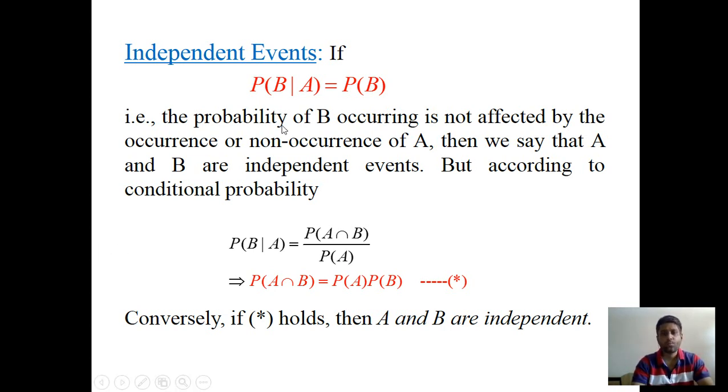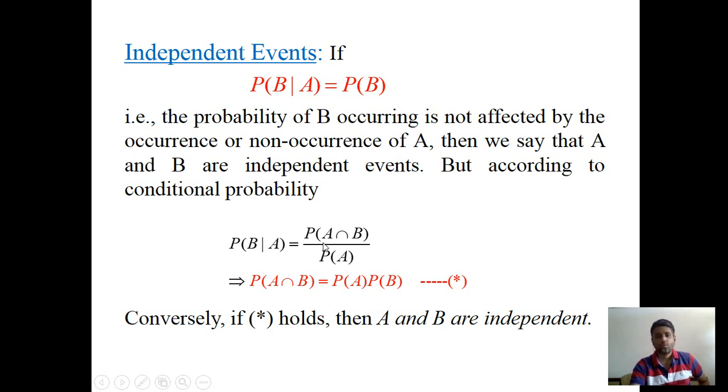If the probability of B given A is equal to the probability of B, that is, the probability of event B occurring is not affected by the occurrence or non-occurrence of A. It means that if we have to find the probability of event B, but it does not depend on whether event A has happened or not, then the probability of B given A is equal to the probability of B.